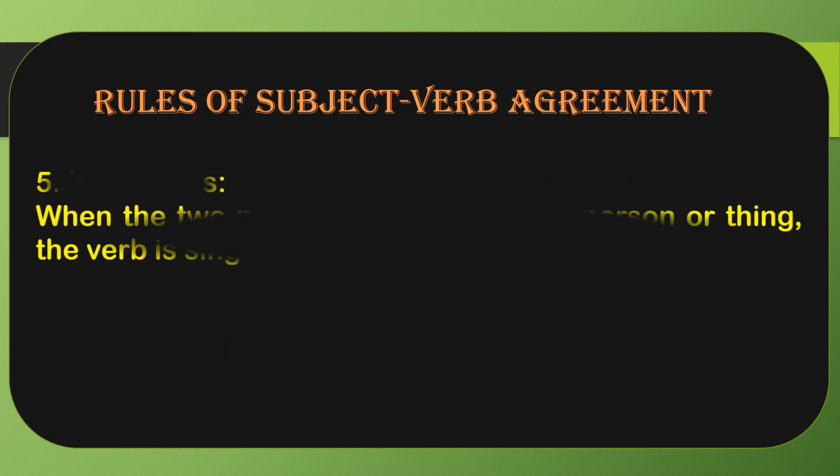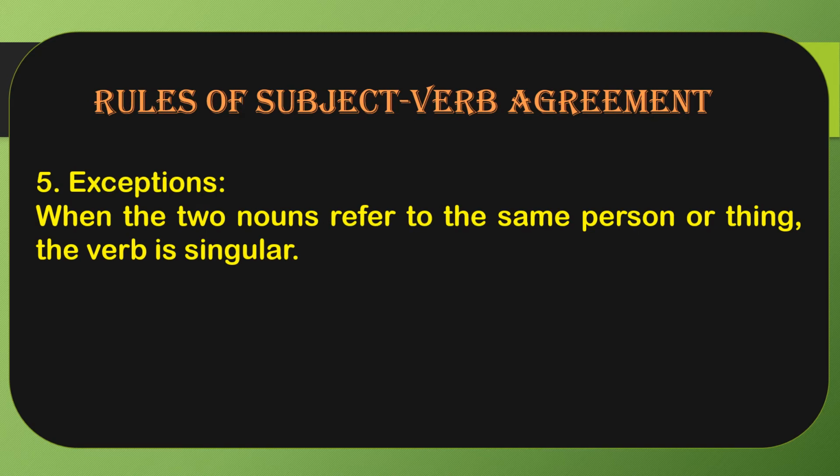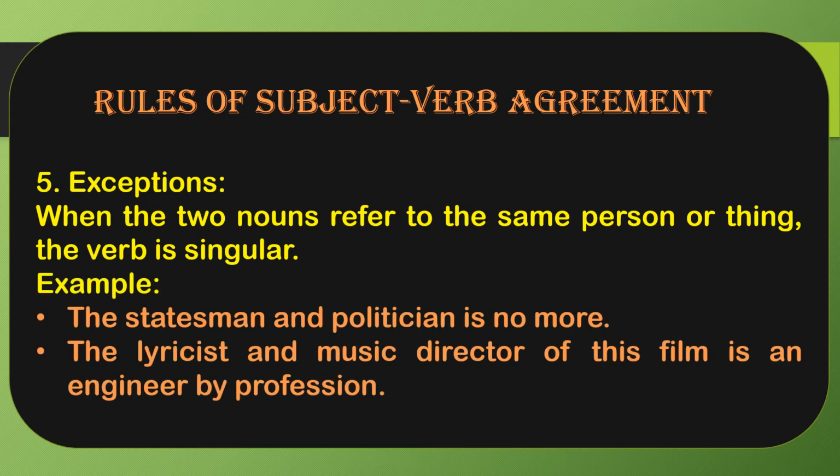Number five has exceptions. Just look at them first. When the two nouns refer to the same person or thing. Okay, we have talked about the usage of and, right? When we are talking about two different persons in a sentence. But if we are using and in the sentence, but we are talking about the same person or thing, in those cases the verb is always used singular. Okay, here you can see, the statesman and politician is no more. So here we can see that the statesman and politician is no more means a single person who was a statesman also and a politician also, he is no more.